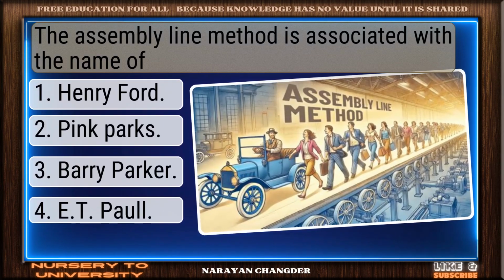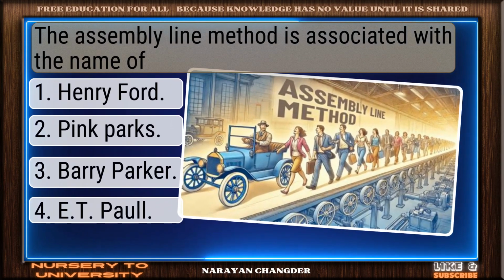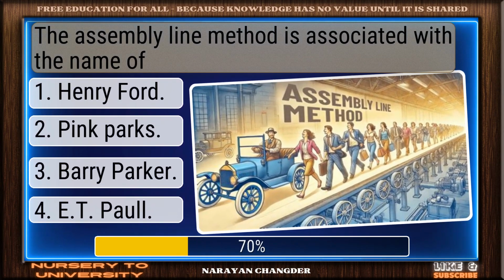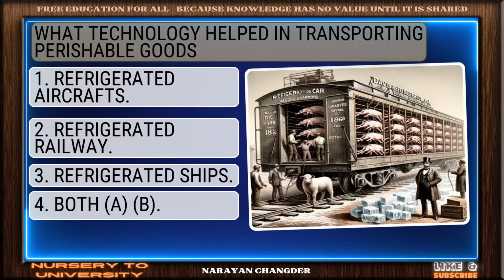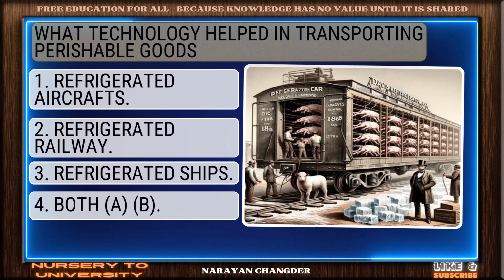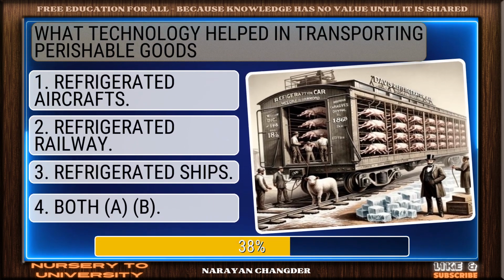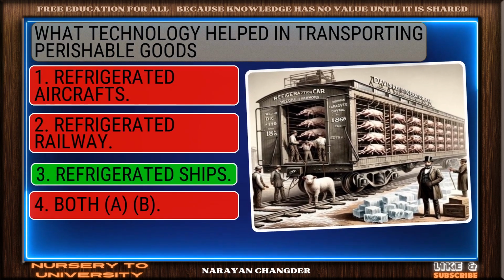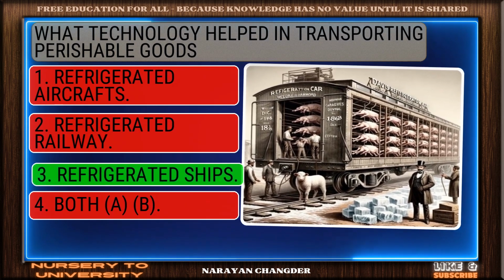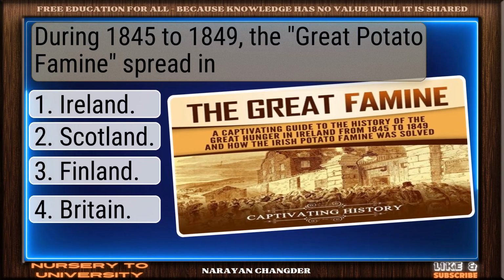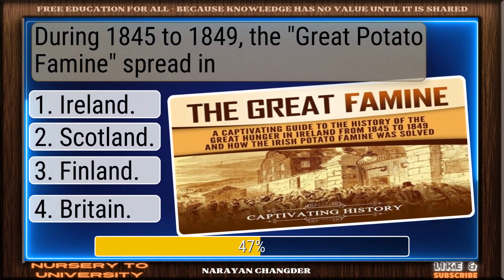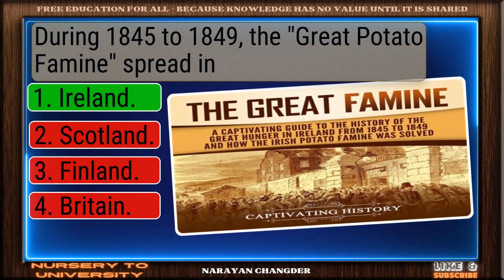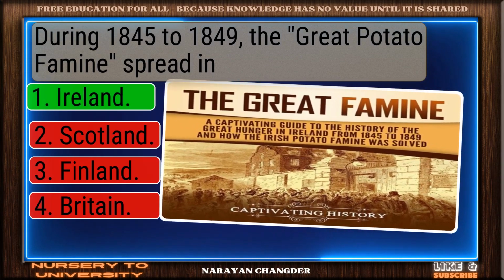The assembly line method is associated with the name of. On track. Henry Ford is correct. What technology helped in transporting perishable goods? Good thinking. Refrigerated ships is right. During 1845 to 1849, the Great Potato Famine spread in. Well reasoned. Ireland is correct.